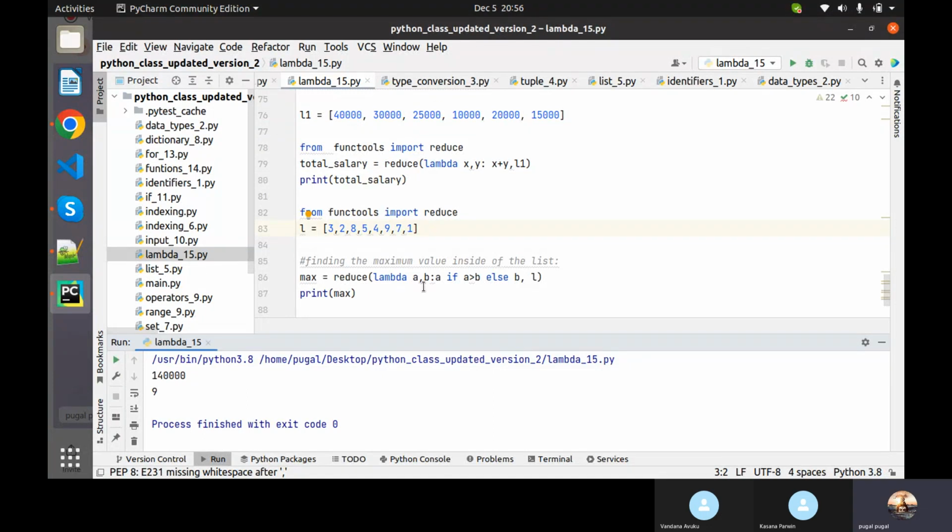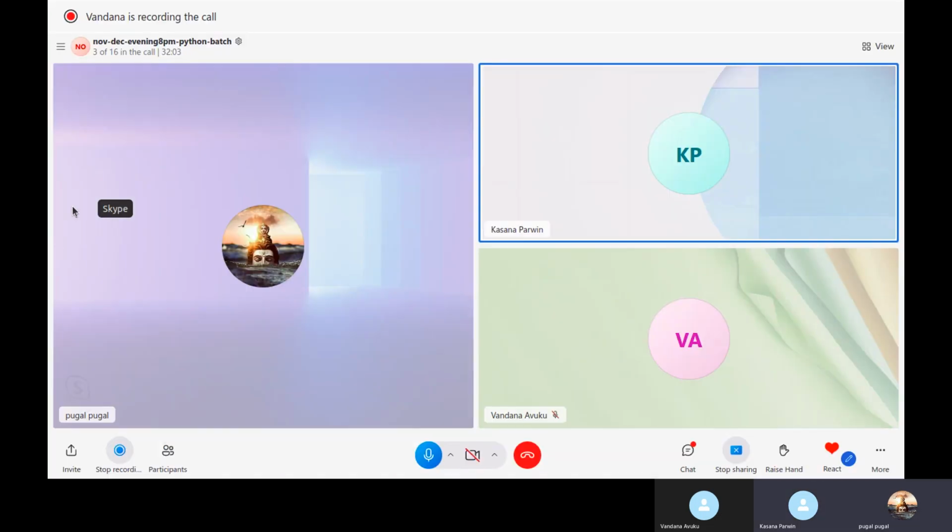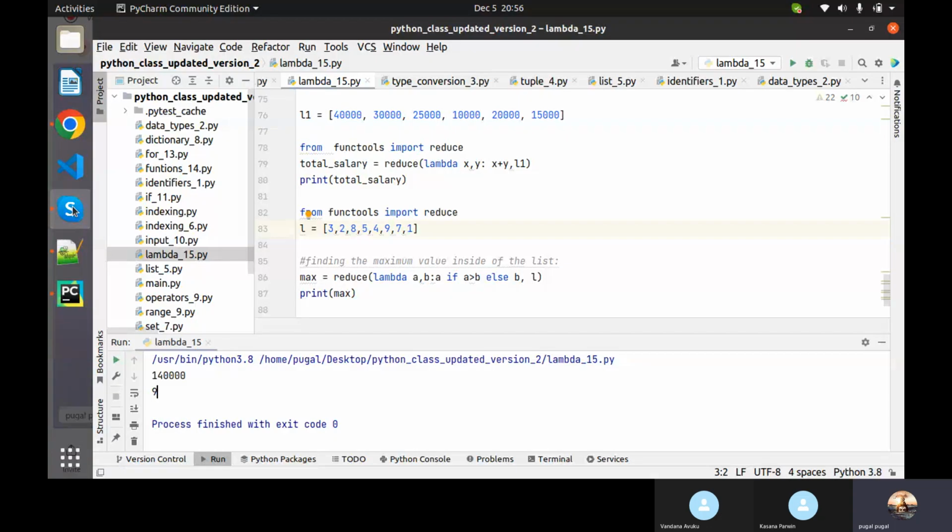Is it something you understood, guys, from this or not totally? Say something. Sorry, can you come again? Like, how does reduce work? Here we are adding, here we are comparing. When adding, it will take the first and second value and add them and store it into x, and y will go and fetch the next value, and again it will add it and store it into x, and again it will fetch the next value. That's how it works.